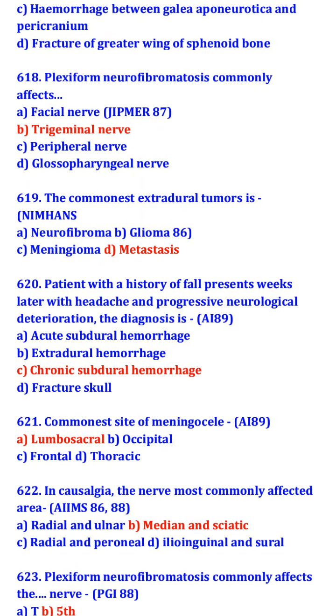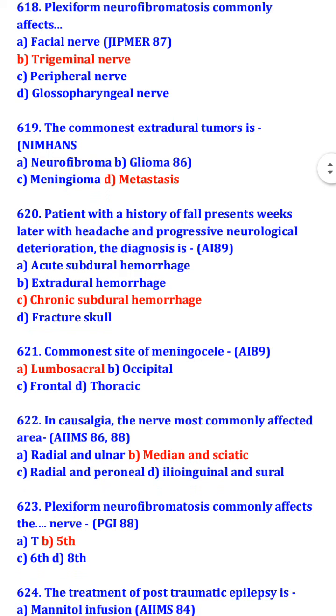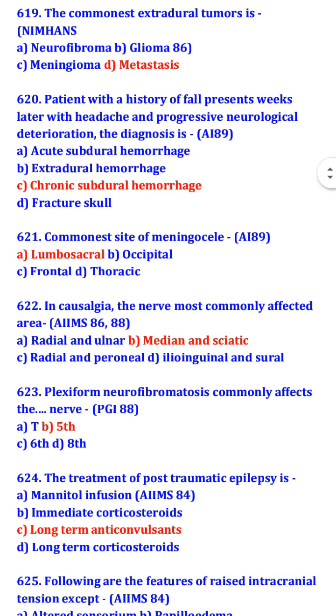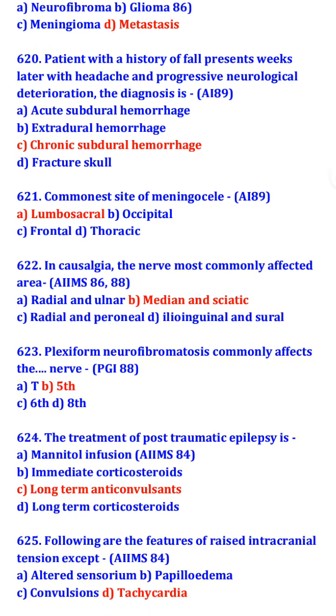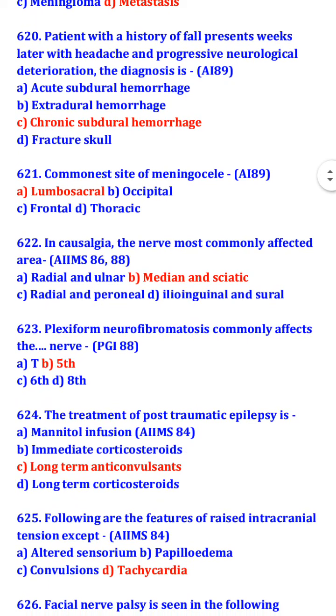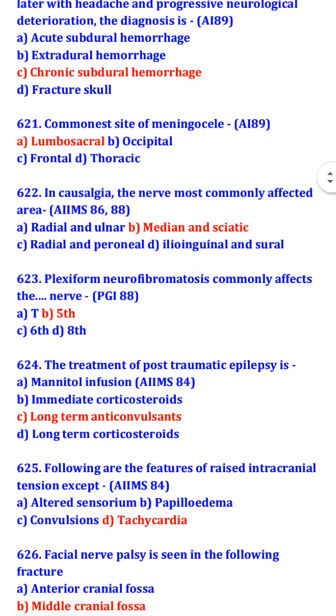Patient with a history of fall presents a week later with headache and progressive neurological deterioration. The diagnosis is chronic subdural hemorrhage. Commonest site of meningocele is lumbosacral. In causalgia, the nerve most commonly affected is median and sciatic.